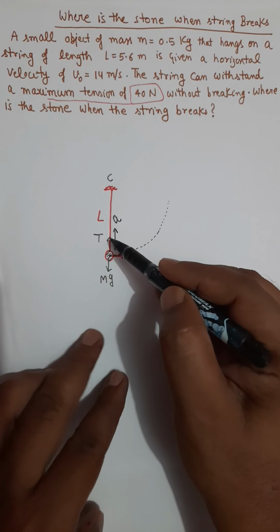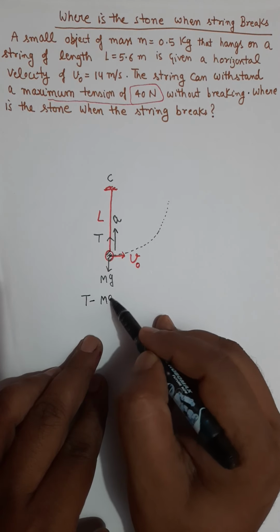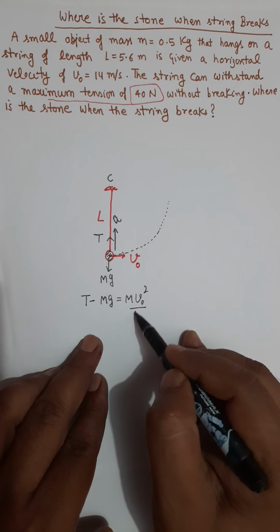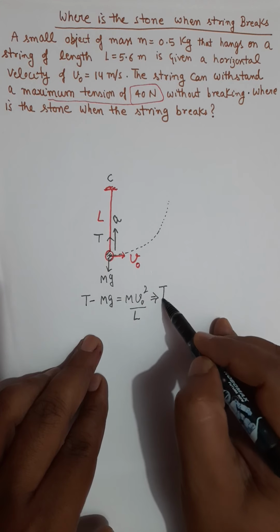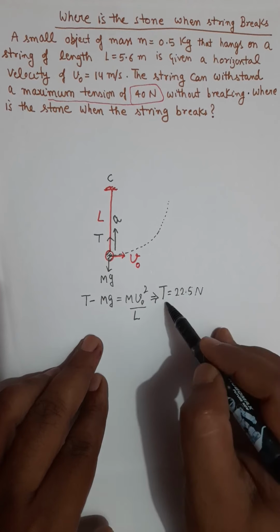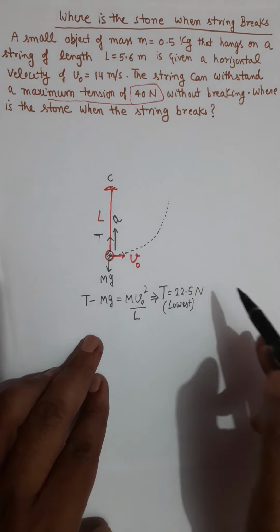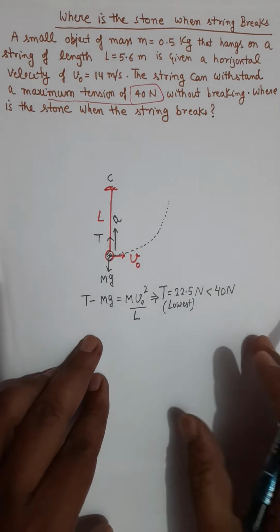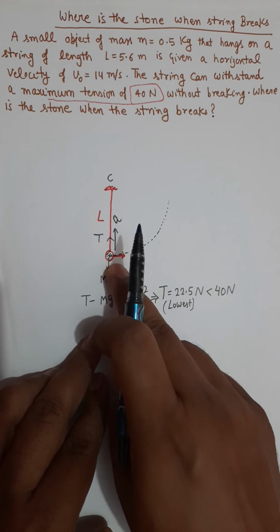As per Newton's law, for the lowest point you will write T minus mg equals m v naught square over radius, which is the length of the string. If you put the numbers, you get T equals 22.5 Newton. So this is the tension force at the lowest point, and that tension force is obviously less than 40 Newton. So one thing is now clear: the string will not break at this moment.